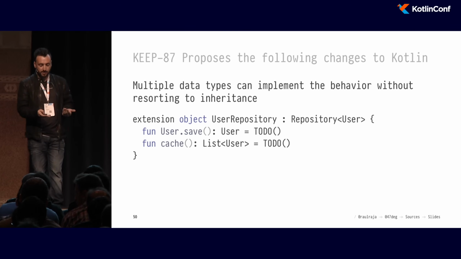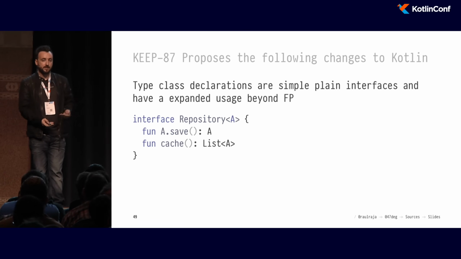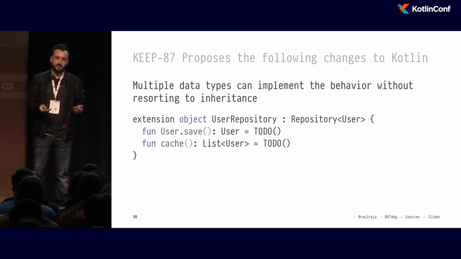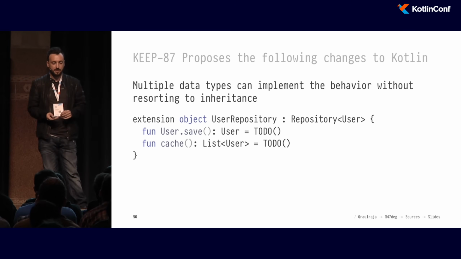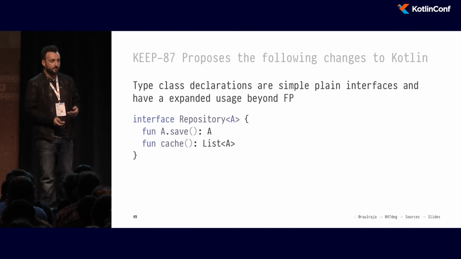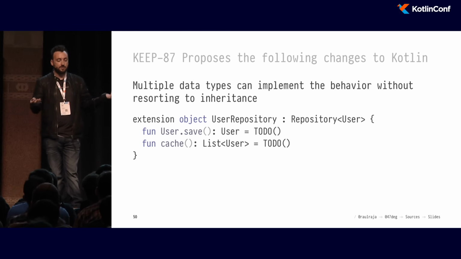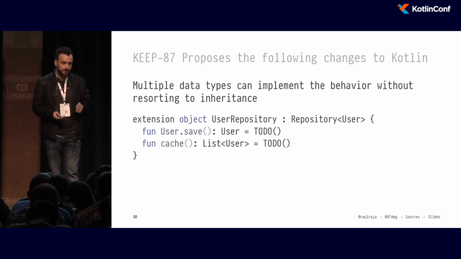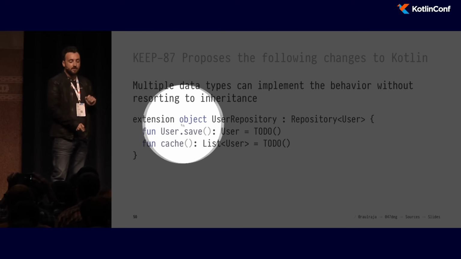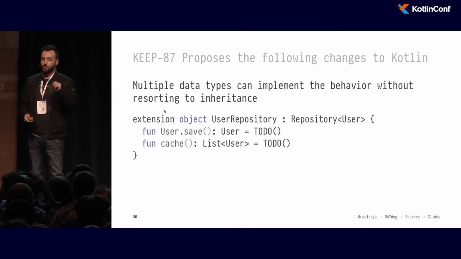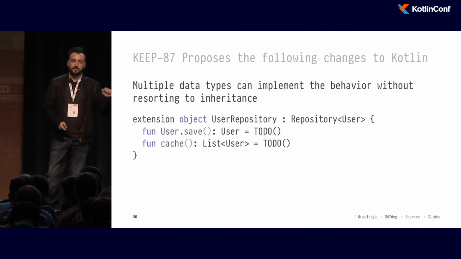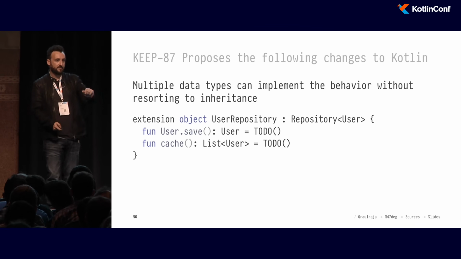Here we're declaring that the repository that we defined previously is targeting a given user. And the implementation, we don't care about it. The point here is the ergonomics and how this is going to feel in terms of programming. So we can define, if we had a save function that is parametric to A, and we have a static cache function, we can do the same for a given user. So with this simple declaration and this new keyword called extension, the compiler is going to be able to know that when you require a repository for a given user, this is the one that is going to get injected for you automatically.